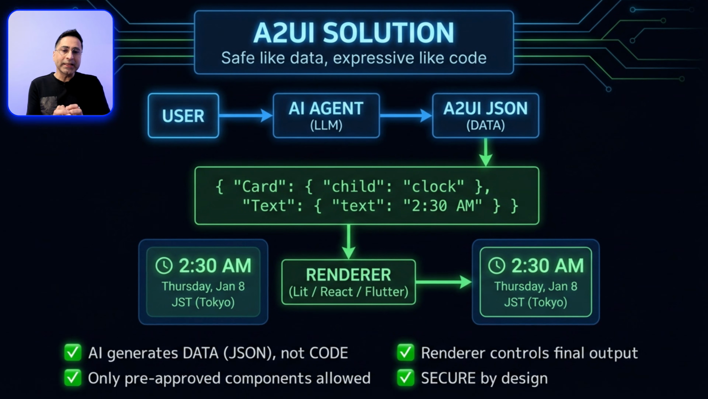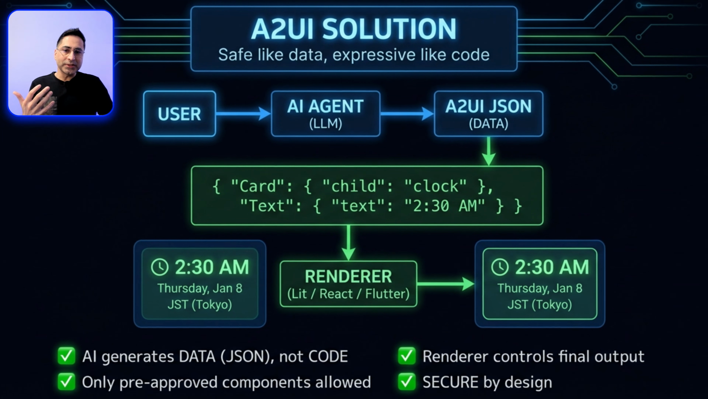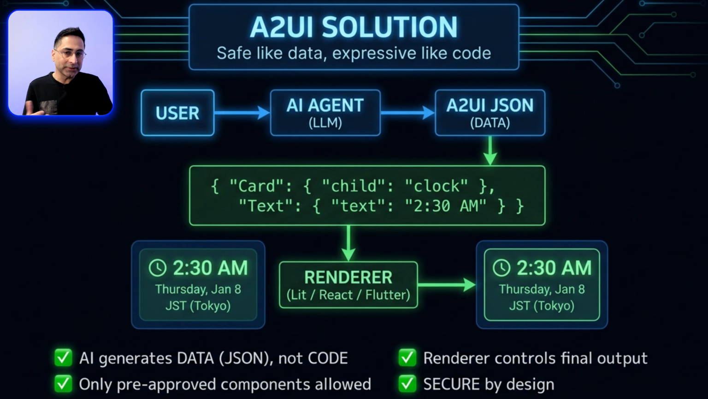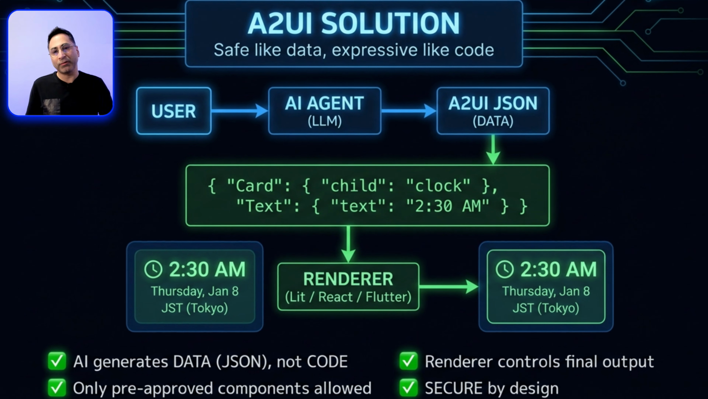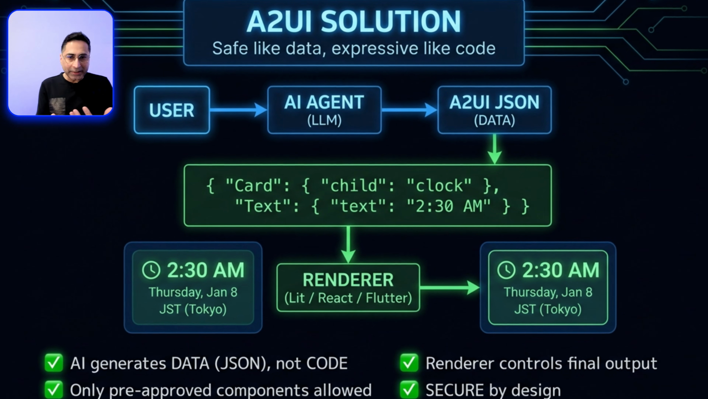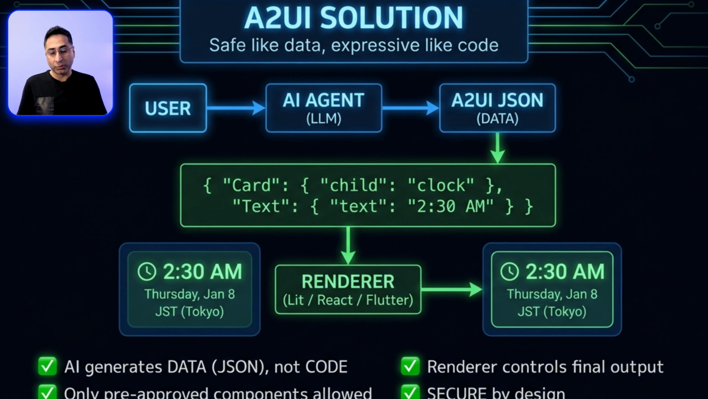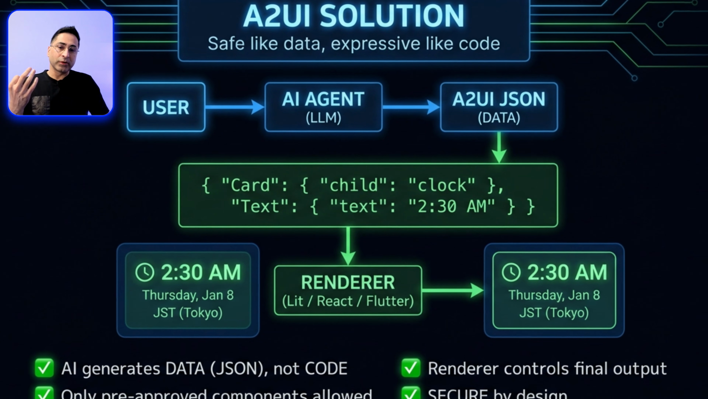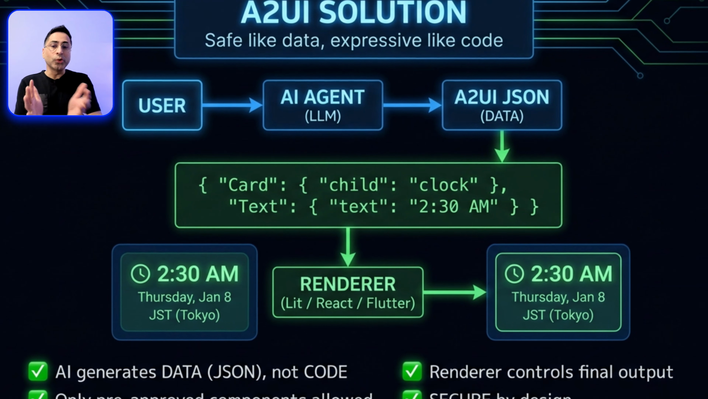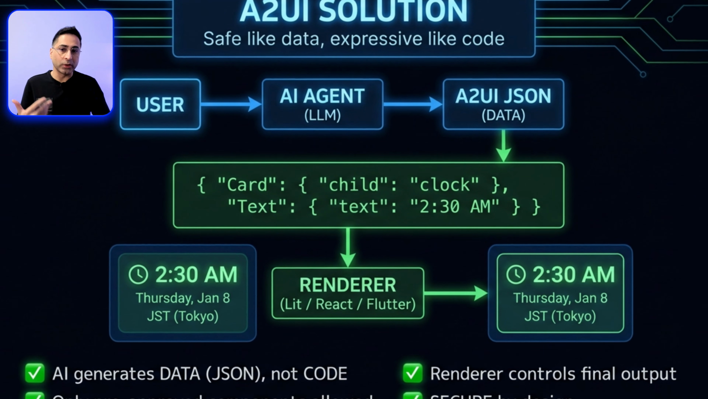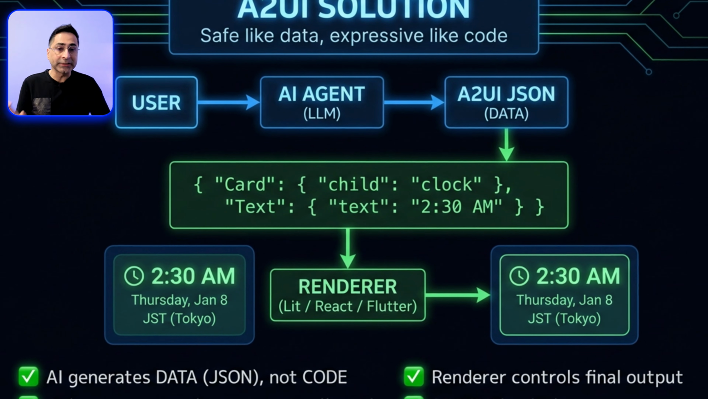So A2UI is a protocol, really a specification for how AI agents describe user interfaces using JSON. The key insight is this: the AI does not generate code. It basically generates data, specifically JSON, that describes what components to show. Now, the JSON only references components from a pre-approved catalog. The AI cannot introduce new components or inject malicious code. It can only request things like show a card with a text inside, and your app decides how to render it.